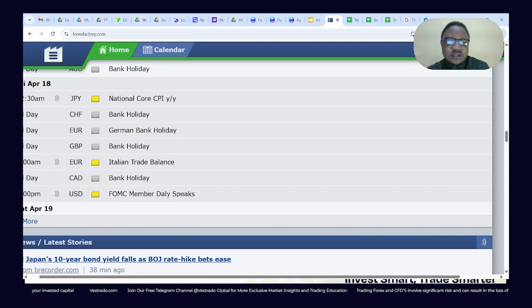Perhaps I think it's Easter coming up. So bank holiday across major economies, the Swiss, the Euro, the UK, Canada, and so on and so forth. So it's definitely a technicals day, but volatility is not expected across board. Hence, my prediction is this. The largest volatility is going to take place from Monday to Thursday.